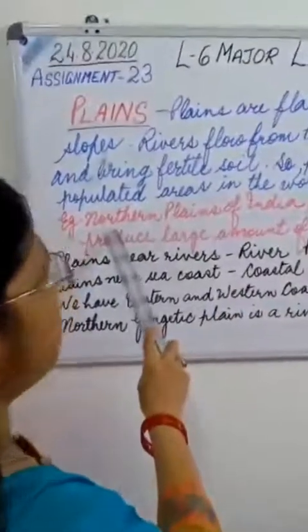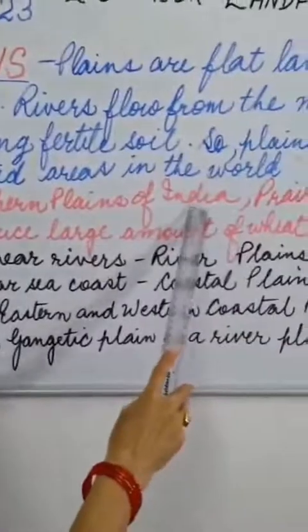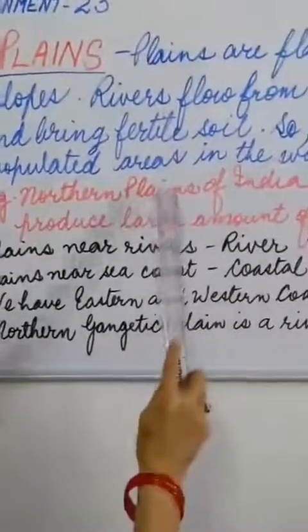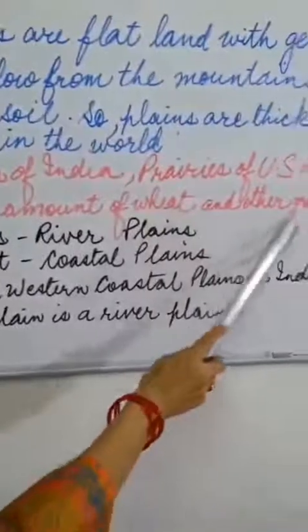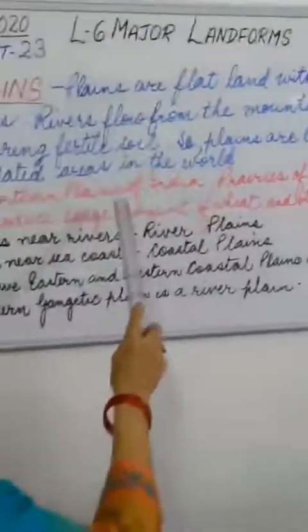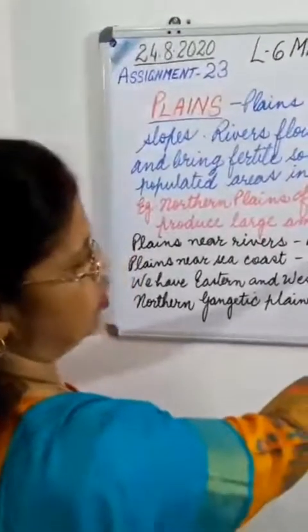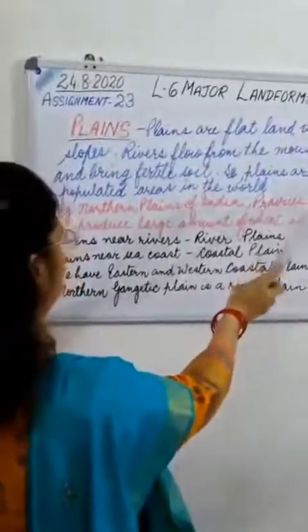So the example, let us see the example. We have the northern plains in India, okay, and the prairies of United States of America. These two places, they produce the largest amount of wheat and other grains. Wheat is produced a lot in the prairies also, children, in United States of America. This you will learn in the lesson which we will be doing very soon.